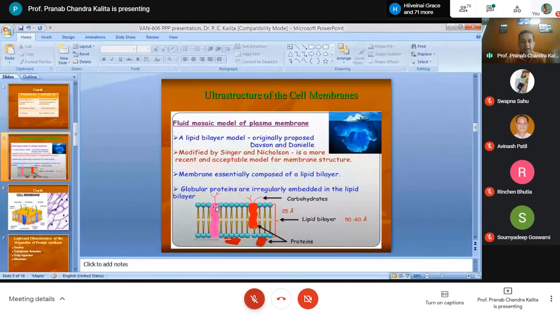Those extending through the entire phospholipid layer are called transmembrane proteins. In addition, in certain animal cells, on the external surface there is conjugation of glycoproteins and glycolipids, which helps in cell recognition, cell adhesion, as well as absorption of molecules at the cell surface. This is called the glycocalyx.